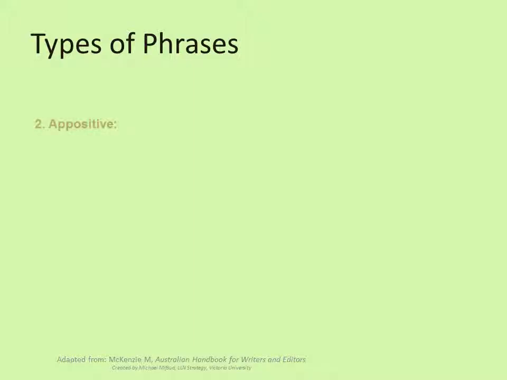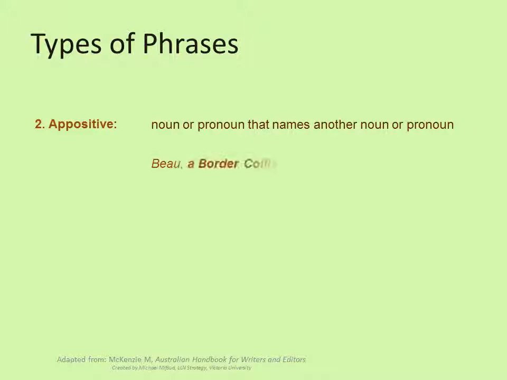An appositive is a noun or pronoun that renames or explains another noun or pronoun. For example, Bo, a Border Collie cross, was up for adoption. The appositive phrase Border Collie cross tells us the breed of dog that Bo is.